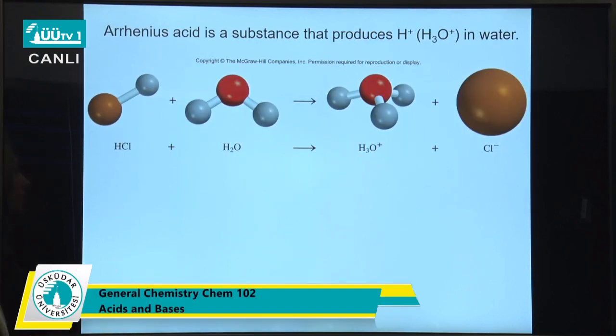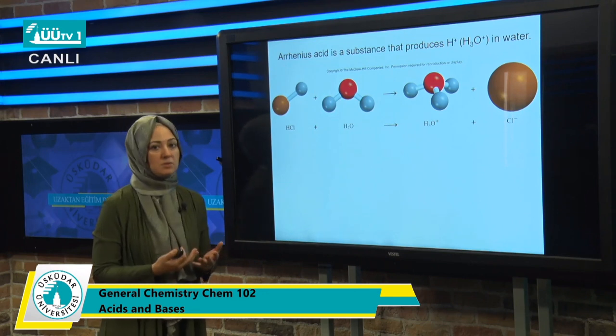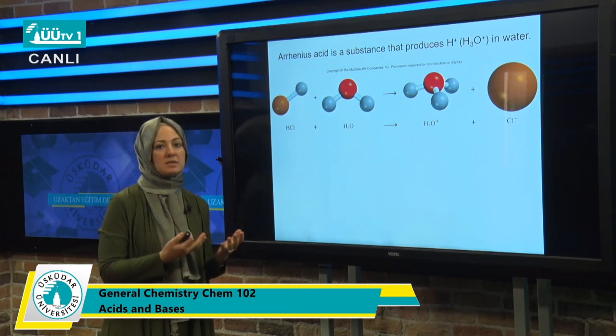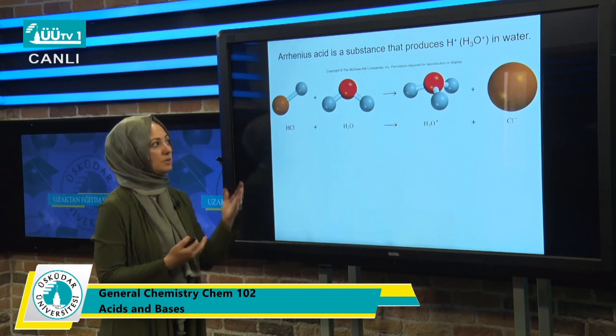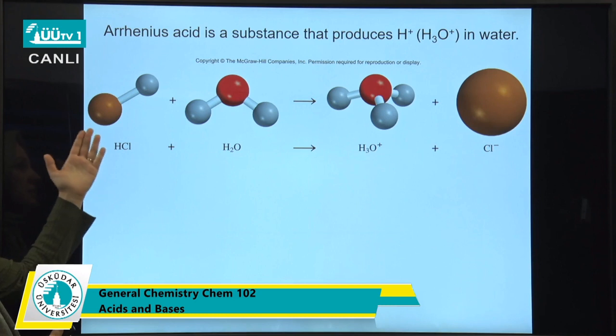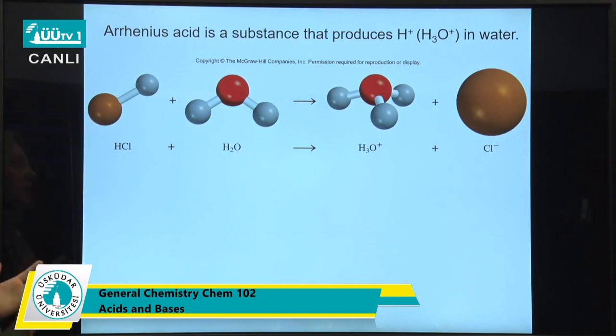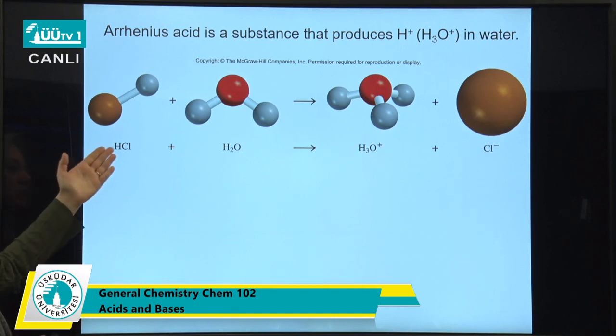So now we will investigate how we can classify whether a substance is an acid or a base. The first definition is the Arrhenius definition. Arrhenius is a scientist, and according to his definition, an Arrhenius acid is a substance that produces H+ protons or hydronium in water. Consider hydrogen chloride again.